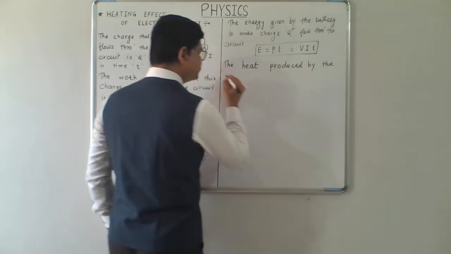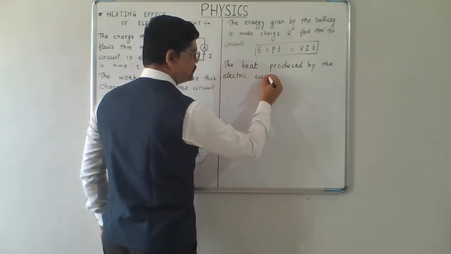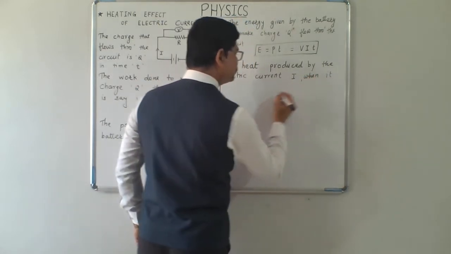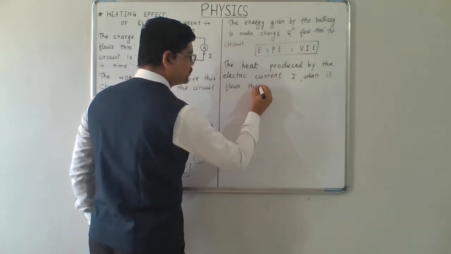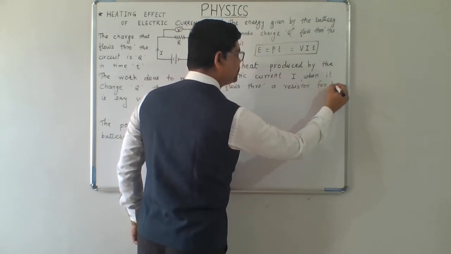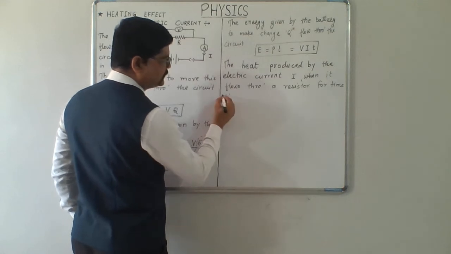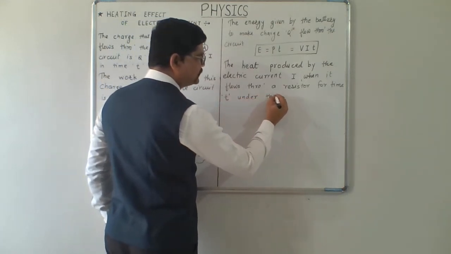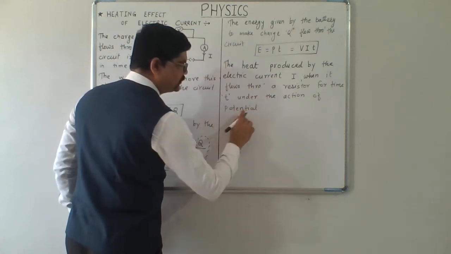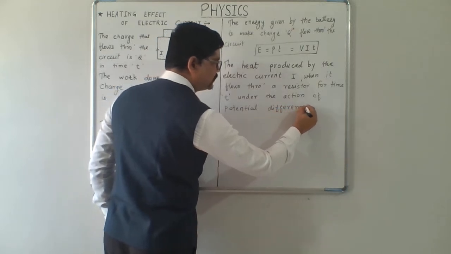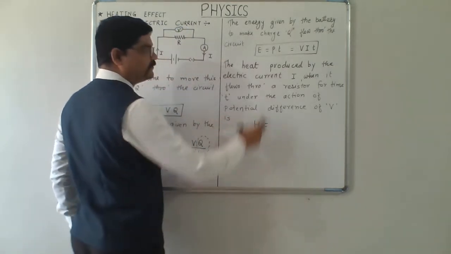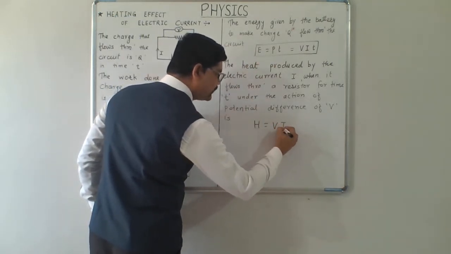Heat produced by the electric current I when it flows through a resistor for time t under the action of a potential difference of V is H equals V into I into t,